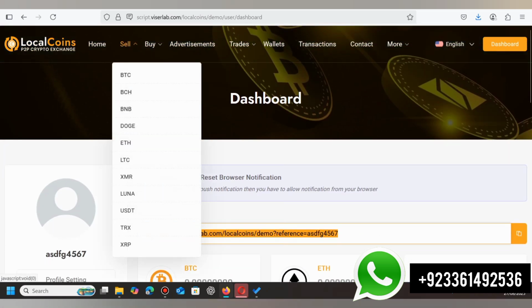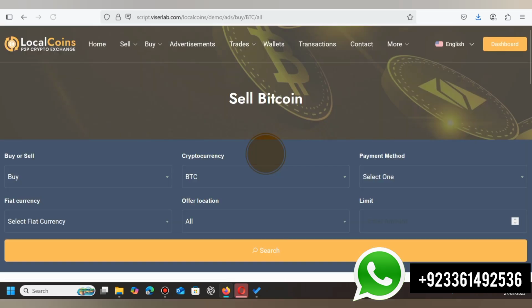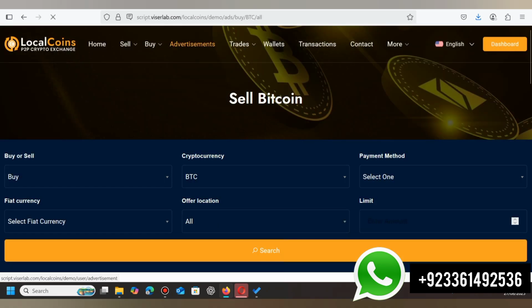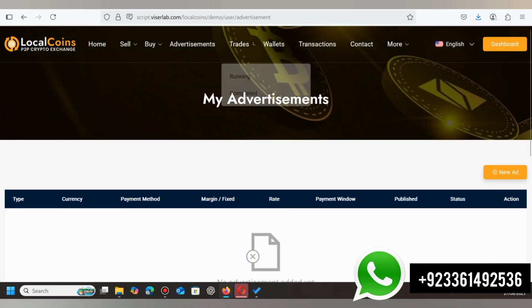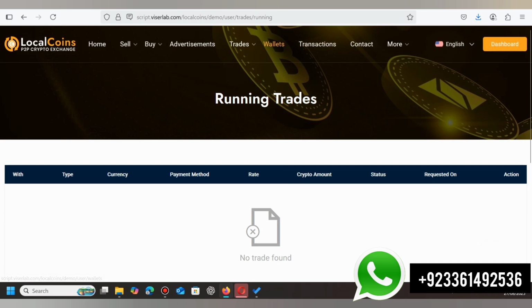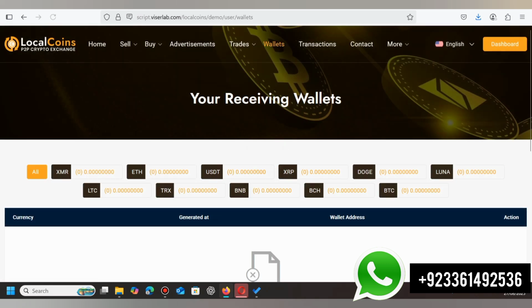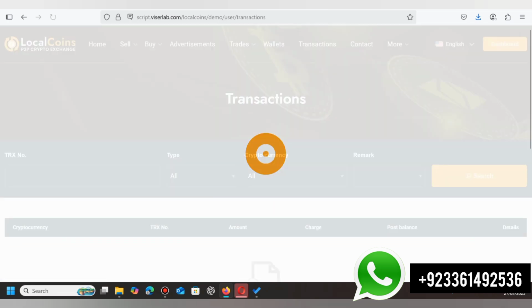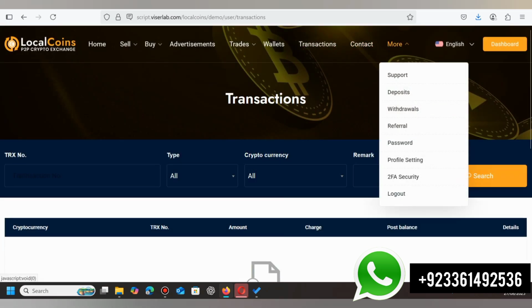And here are the cryptocurrencies for sell. So here are the selling cryptocurrencies. So here are the advertisements of the website. And here is the trade section. From here users can see the running trades. And here the wallet section. From this section users can deposit in any cryptocurrency that they want. Here the transaction section, and the contact section, and more.